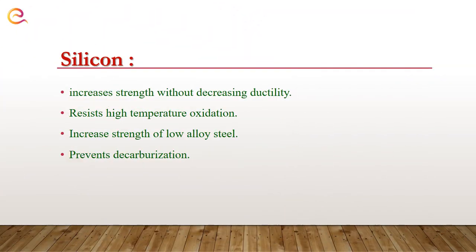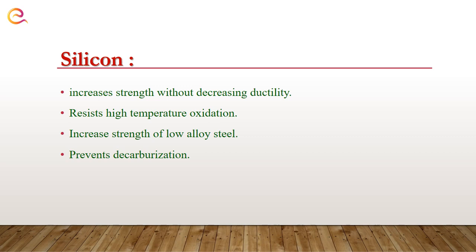The very first alloying element is silicon. It increases strength without decreasing ductility. It means whenever we use silicon to increase the strength of steel, there will be no effect on the ductility of that particular steel. The next point: it resists high temperature oxidation.